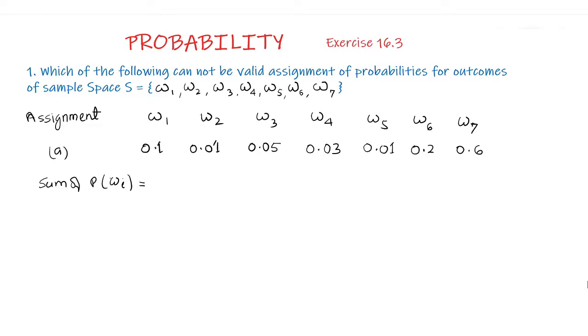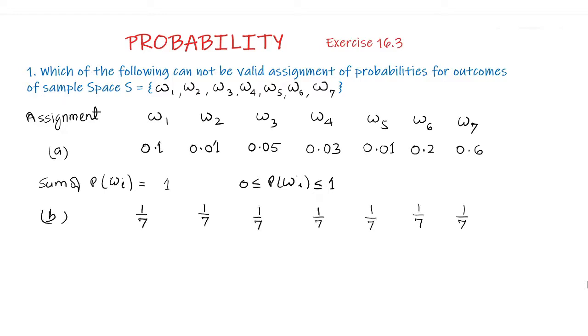The sum of 0.1, 0.01, 0.05, 0.03, 0.01, 0.2, 0.6 is equal to 1. We also find that each event omega 1 to omega 7 is between 0 and 1. So we write 0 is less than or equal to probability of omega i is less than or equal to 1. So these two axioms are satisfied, hence this assignment is valid.